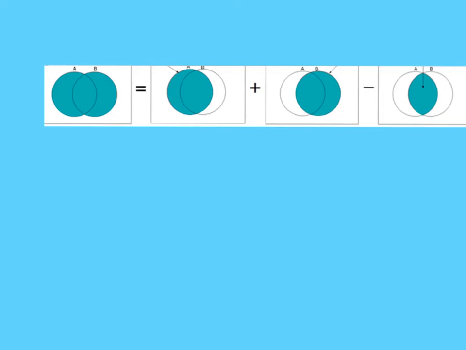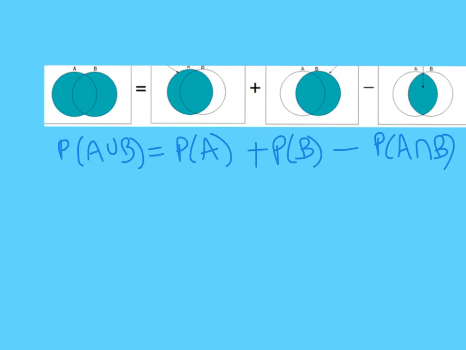So we have our general addition law. And this funny N-looking shape here means intersect, the intersection here. And this is your formula that you should now have in your notes. And then we're going to look at another worked example.